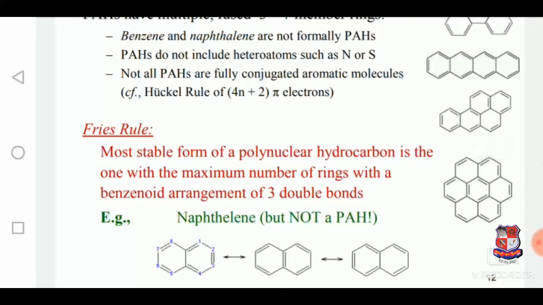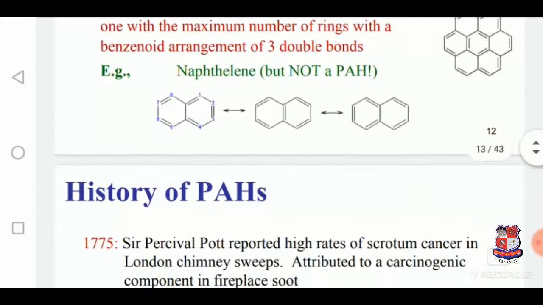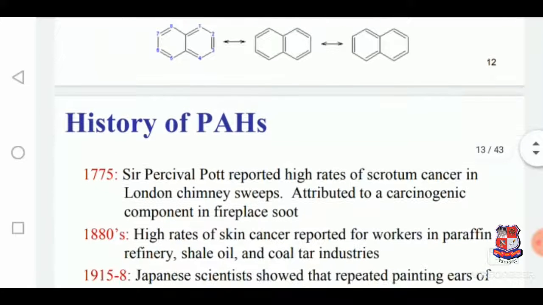Fry's rule, what is that? The most stable form of a polynuclear hydrocarbon is the one with the maximum number of rings with a benzenoid arrangement of 3 double bonds. So for example, naphthalene, but not the PAH. So here is the resonance structure.